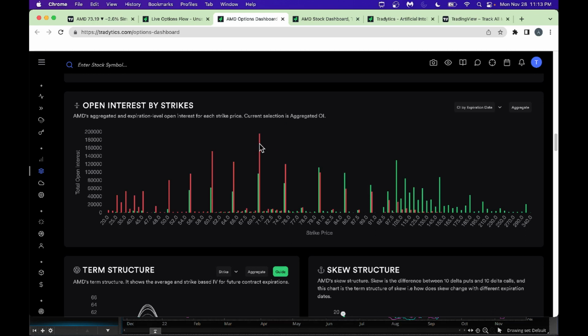As you scan through here, I think it's okay, there you go. Put open interest is very high here, 195,000, as you can see, and call interest is slightly lower. That tells you, right from say 71, even 76, put volume is so high in all these places. That's why you got to be slightly careful.